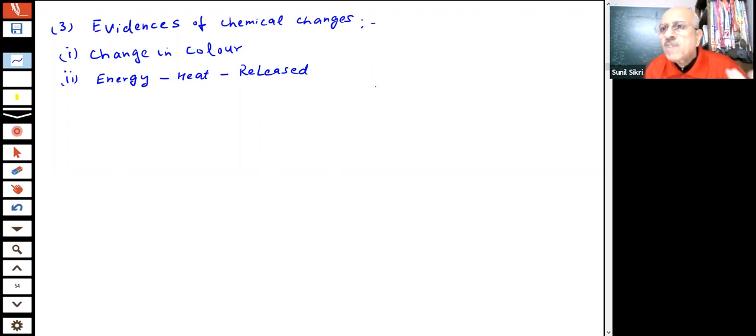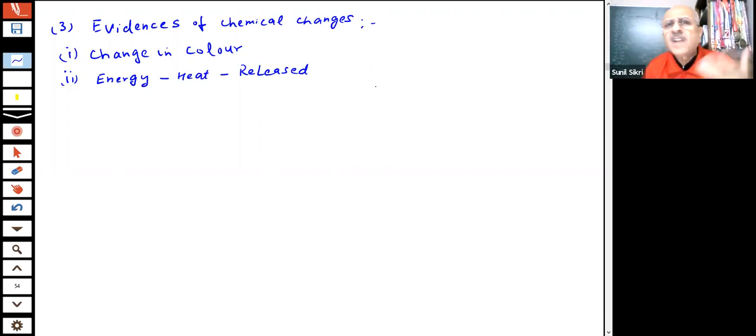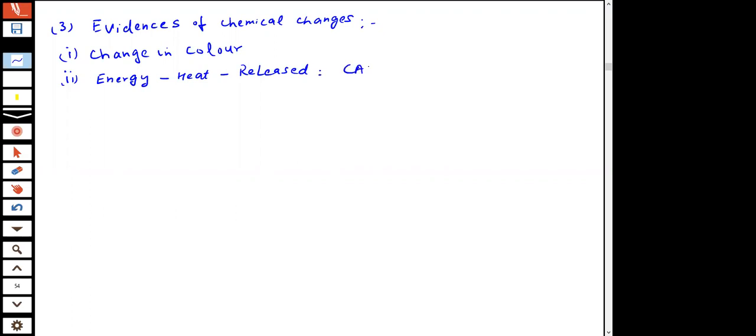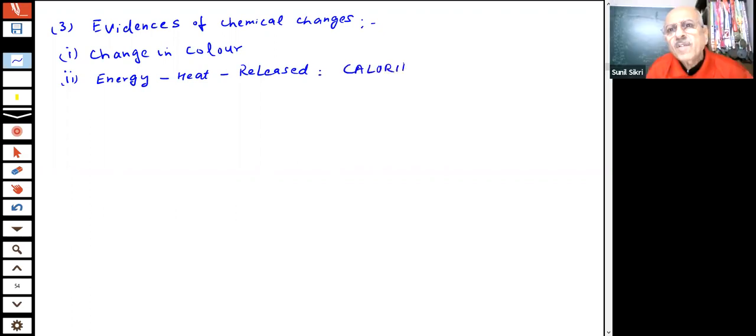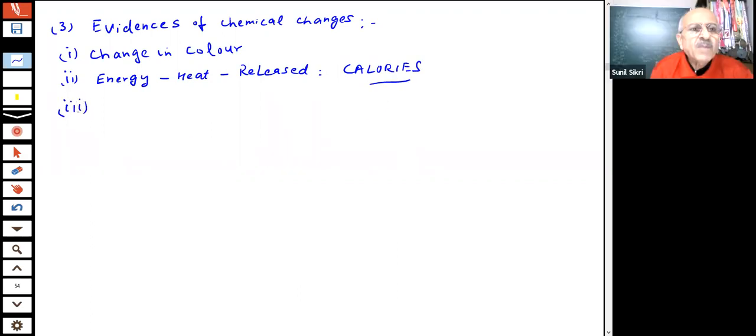How many calories you are eating? You are eating the substances, you are eating the food, and that is providing you energy, student. What we talk of calories, calories is a unit of heat and energy. So reactions can produce heat energy.